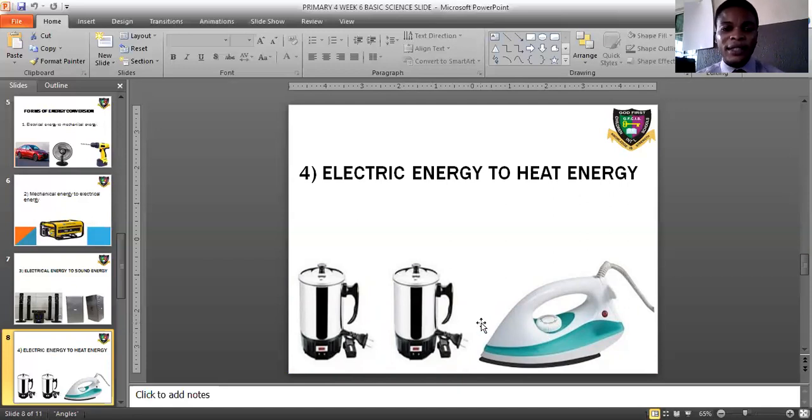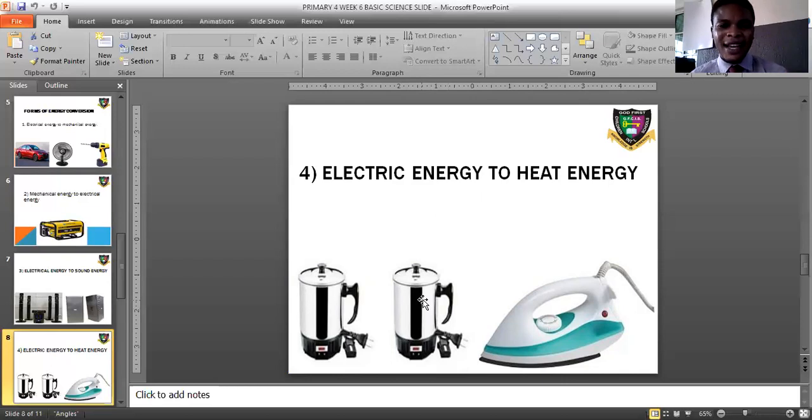Good. Now the pictures in this diagram show that the first one is the water heater. Don't forget that a water heater is an electric device. When you put it on, what happens? It boils water. And what makes the water in it boil?